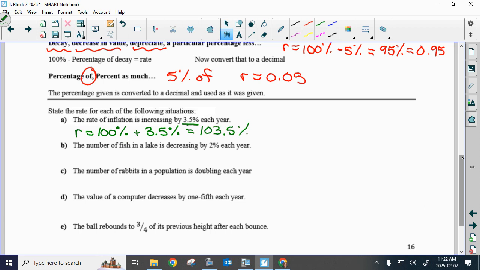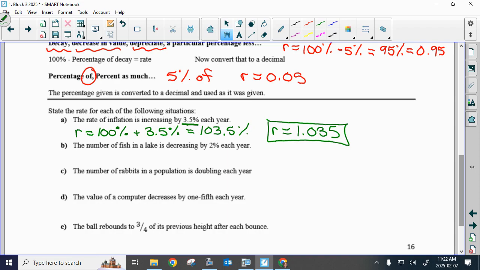Now we need to write that as a decimal. What's 103.5% as a decimal? How do I get rid of the percentage? This is my common ratio. Guys, if it's bigger than 1, it's growing. If it's between 0 and 1, it's going down.